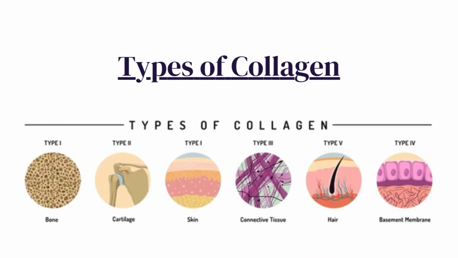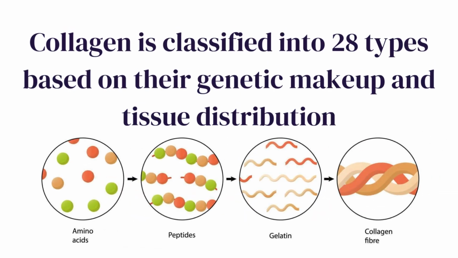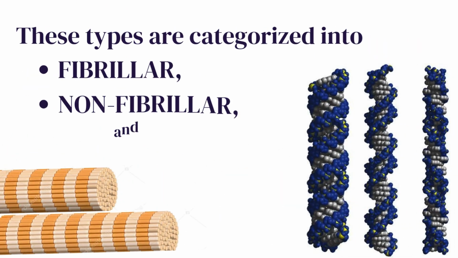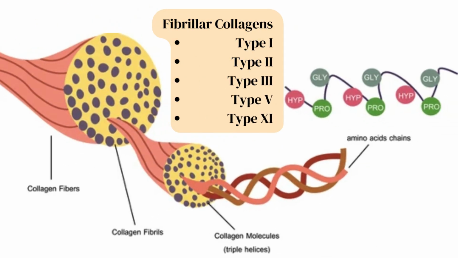Types of collagen. Collagen is classified into 28 types based on their genetic makeup and tissue distribution. These types are categorized into fibrillar, non-fibrillar, and other specialized forms. Below are the primary types in detail. Fibrillar collagens include Type 1, Type 2, Type 3, Type 5, Type 11.